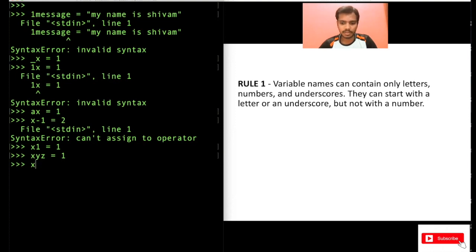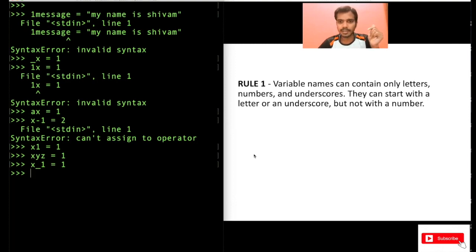You can also use x underscore 1 equal to 1. No issues with this. So you can follow all these rules. But do not start a variable name with a number, and when writing a variable name, only use letters, numbers, and underscores. Do not use any other random characters.